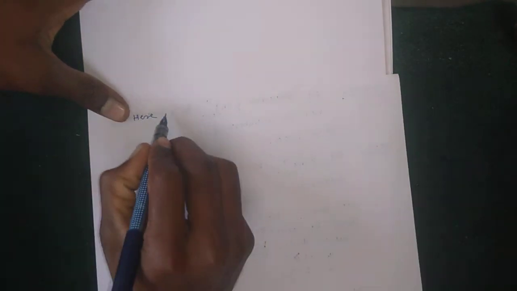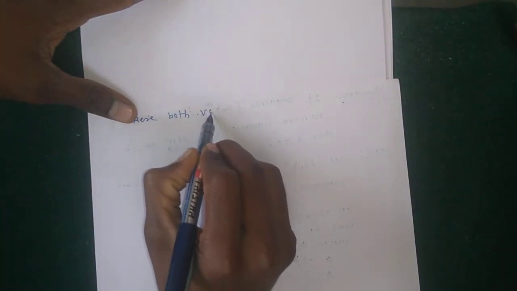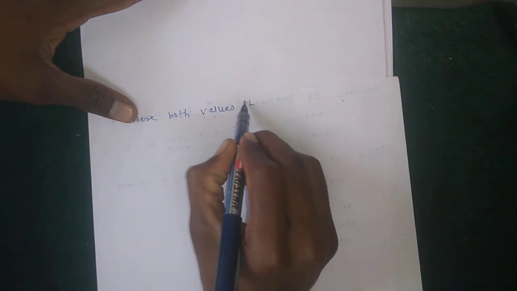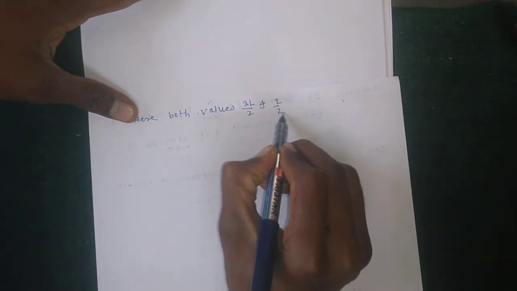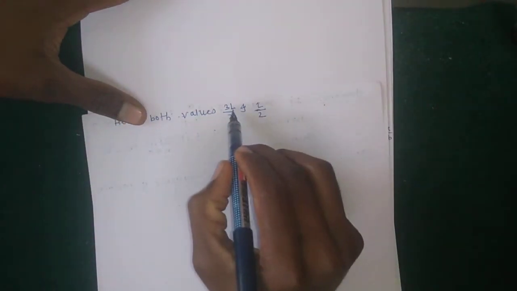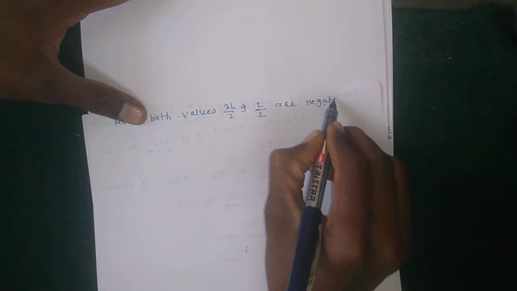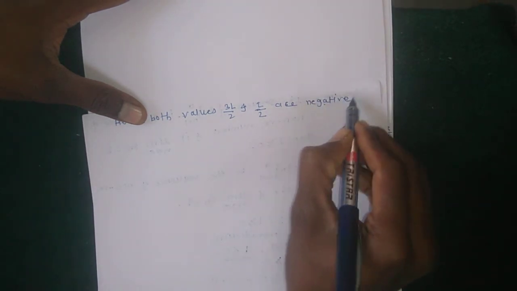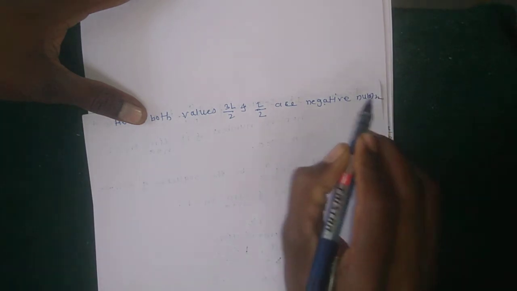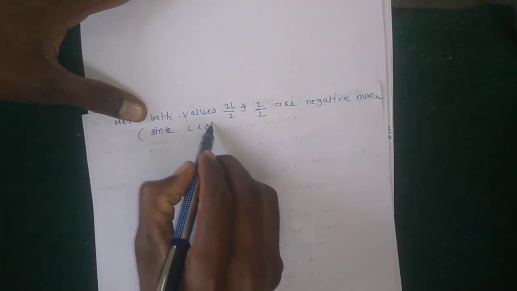Both values, 3L by 2 and L by 2, are negative numbers. Why? Because L is less than 0.